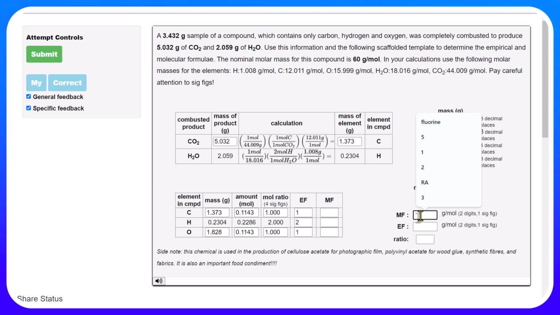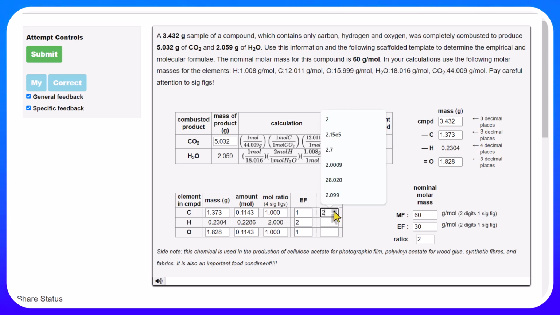And now I want to take this information and find the molecular formula. I know the nominal mass is 60 grams per mole. Again, I'm trying to highlight sig figs. So this is 2 digits, but it's only 1 sig fig. If I calculate the empirical formula mass, so the mass of 1 mole of carbon plus the mass of 2 moles of hydrogen plus the mass of 1 mole of oxygen, I will get 30 grams per mole. So clearly the ratio is 2 here. And therefore the molecular formula will be 2, 4, and 2.